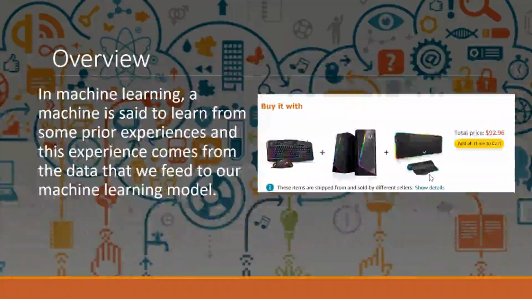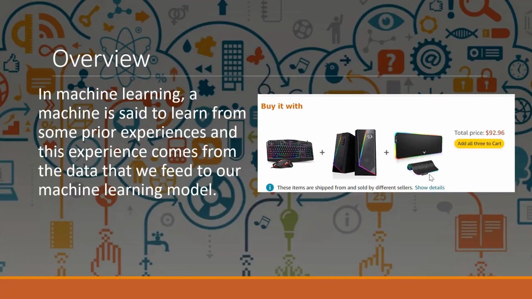Now before we start with these types, let's get an overview of machine learning. Basically, in machine learning, a machine is said to learn from some prior experiences, and this experience comes from data that we feed to our machine learning model. Additionally, the machine will improve its performance in its assigned task based upon this experience.